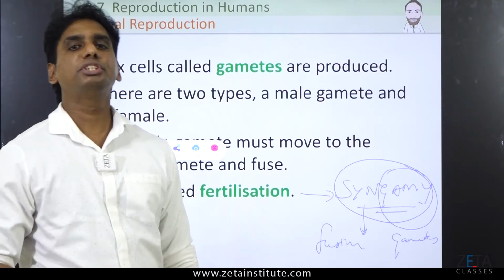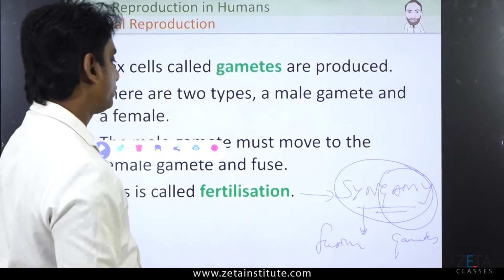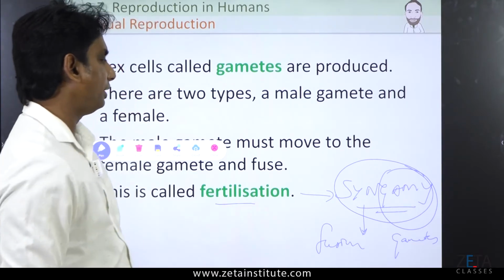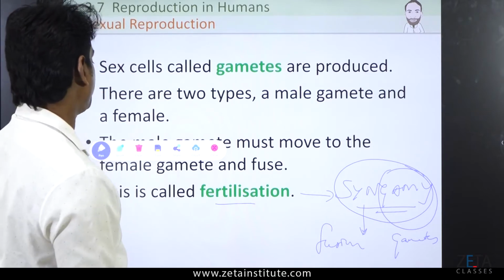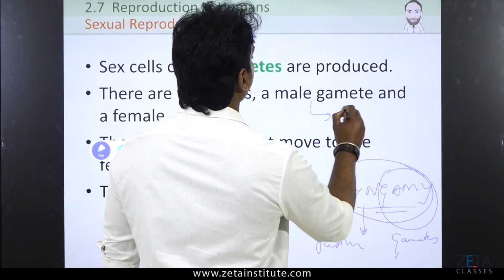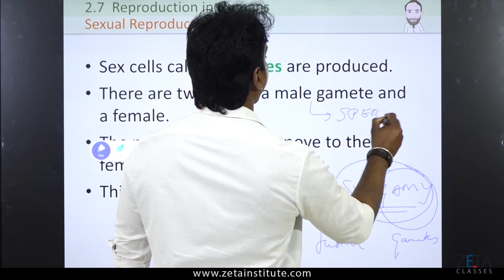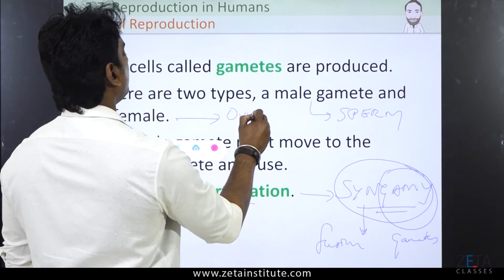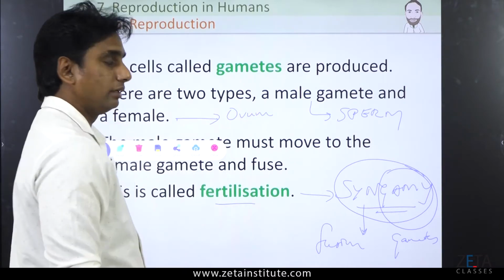Syngamy means fusion of gametes. So fusion of gametes, or syngamy, that is why the name we can use over here is fertilization. So once again, the male gamete is called the sperm and the female gamete, what we are talking about, is ovum.